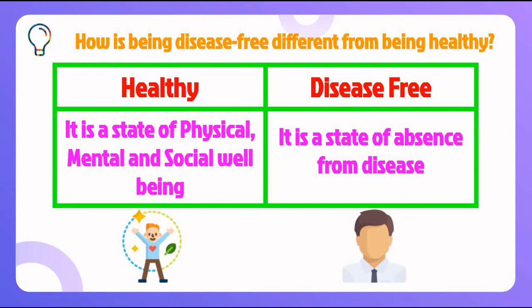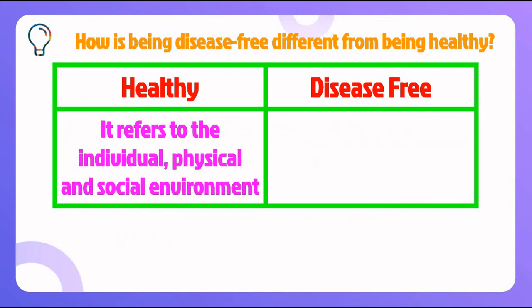So remember that disease free is neutral and healthy is perfectly positive or good. Okay, so let's move on and look at the next one that we can write under healthy. Next, we can write under healthy that it refers to the individual, physical and social environment. So both of the points are similar. The above point also is similar to this, but there is a difference for sure.